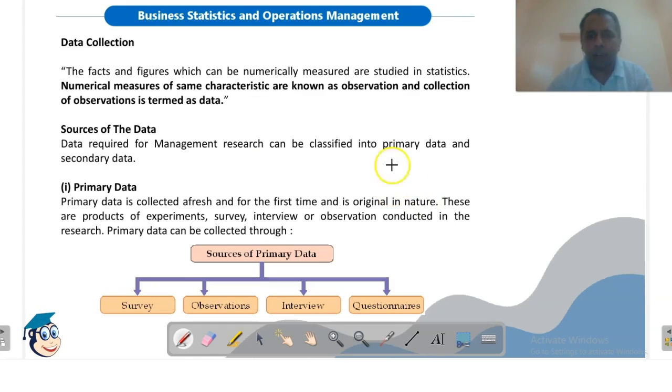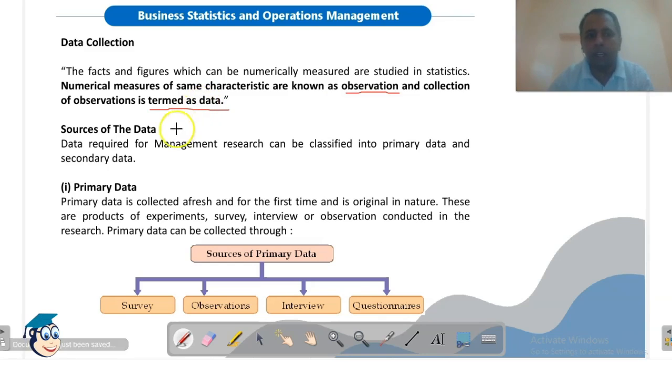Data means any raw information. When we are conducting research, we are collecting some information for the purpose of research. So we collect some observations which contain some information, and these observations, or the raw data, or the raw information, is termed as data. So data means any raw information which we are collecting for the purpose of our research.